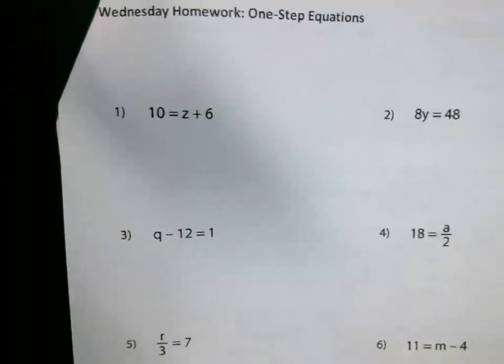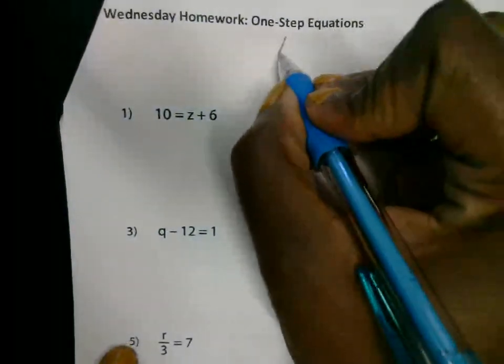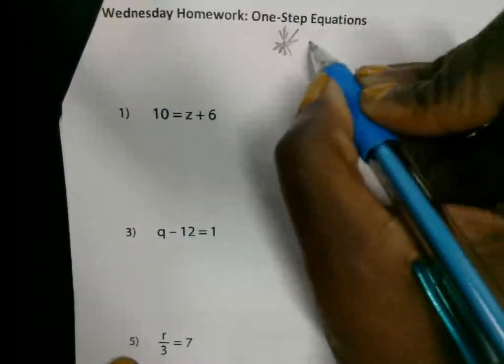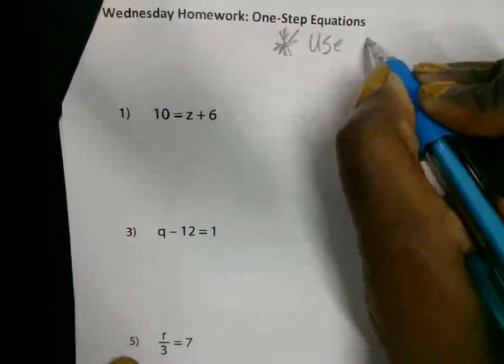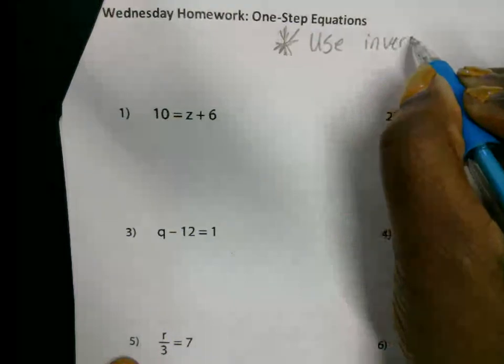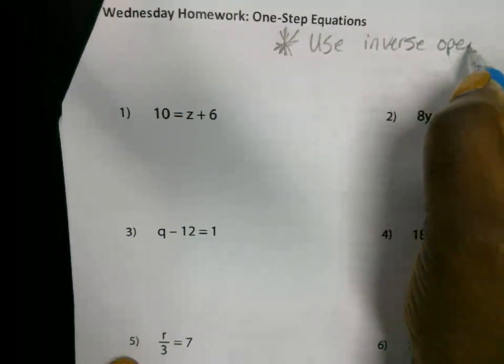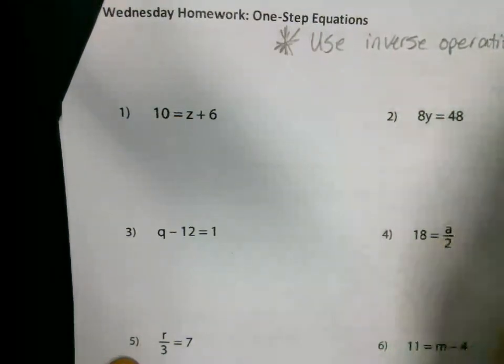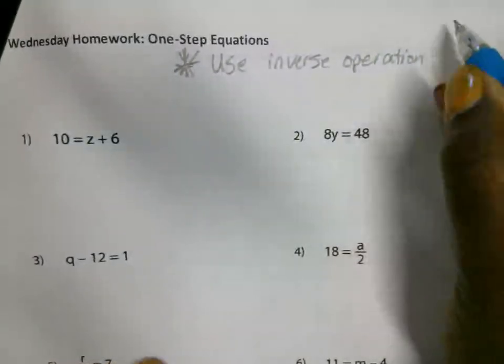So let's look at Z. We're using inverse operations. I'm going to put a star because it's super important. Use inverse operations to isolate the variable.